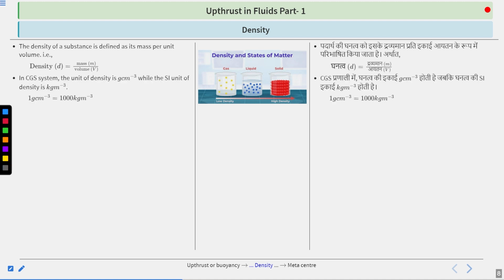In the CGS system, the unit of density is gram centimeter power minus cube. In the SI system, the unit of density is kilogram meter power minus cube, where 1 gram centimeter power minus cube equals 1000 kg meter power minus cube.